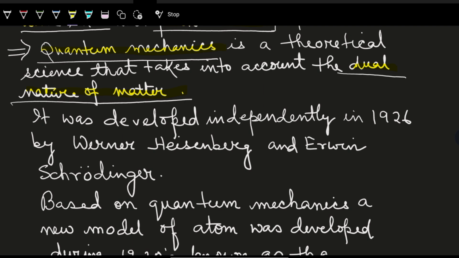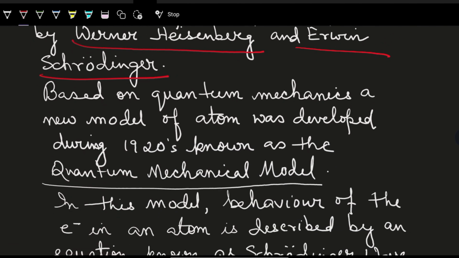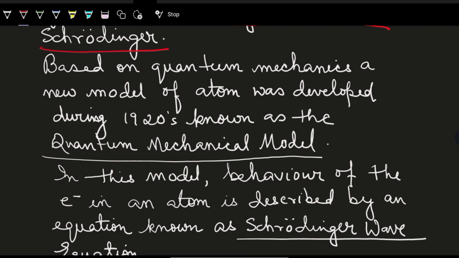It was developed independently in 1926 by Werner Heisenberg and Erwin Schrödinger. Now, Heisenberg we have seen in the Heisenberg's uncertainty principle. Schrödinger is the new scientist we have to know. Based on quantum mechanics, a new model of atom was developed, which was known as the quantum mechanical model, and the work was during the 1920s.